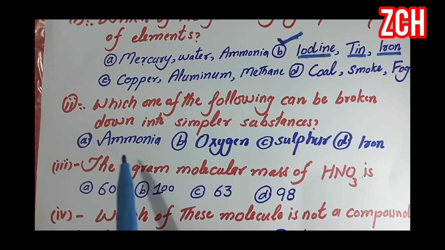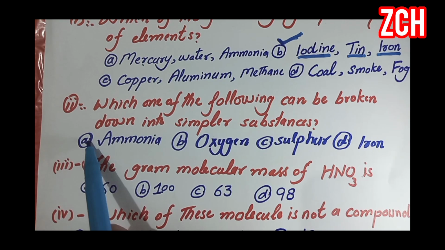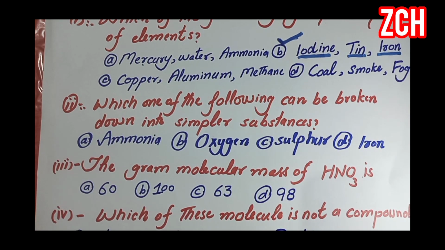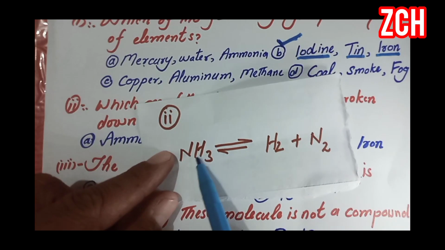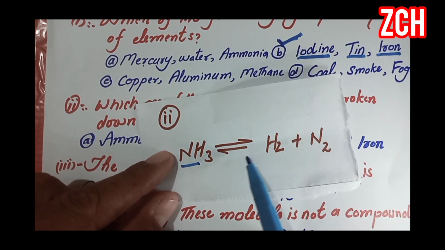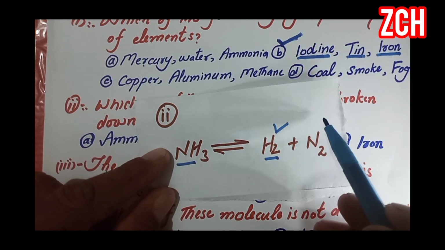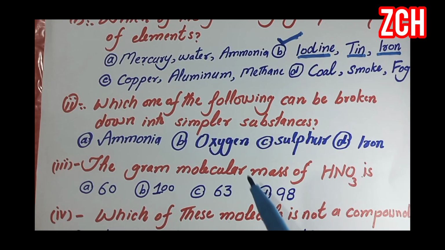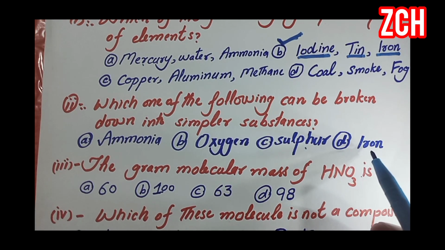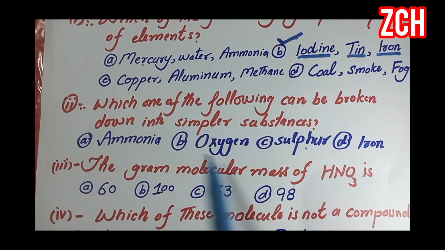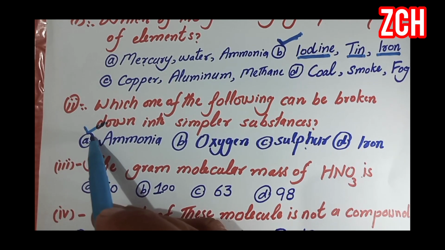Here option A is correct, because only ammonia is a molecule which can be broken down into its constituents, that is hydrogen and nitrogen, but oxygen, sulfur and iron cannot be broken down further. So option A is correct.